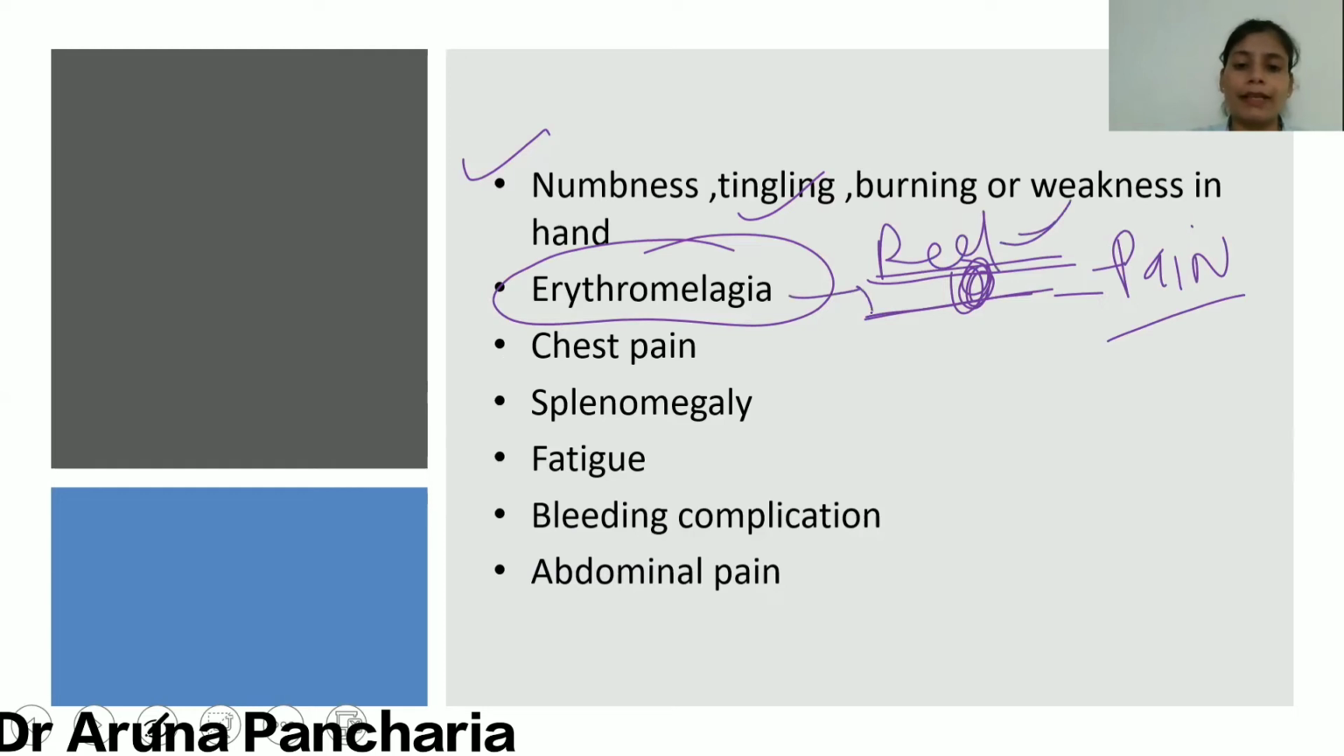The other sign or symptom is chest pain. There is splenomegaly. Splenomegaly is because of extramedullary hematopoiesis, or the spleen is overburdened. Overburden of the spleen is because there is destruction of RBCs in the spleen. The other important features are fatigue, bleeding complications, and abdominal pain. Abdominal pain is because of the splenomegaly.